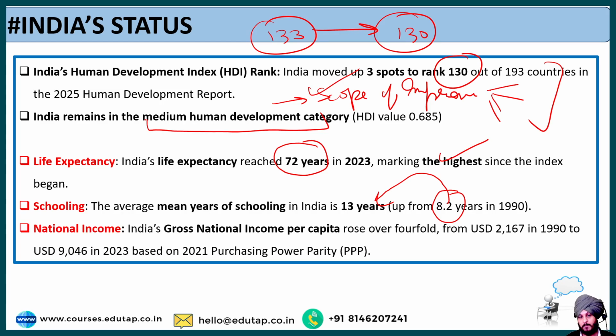India's gross national income per capita rose over 4-fold from USD 2167 in 1990 to 9046 in 2023, based on 2021 purchasing power parity. Of course, it is calculated based on PPP. You must be thinking why we calculate it based on PPP. Because PPP allows for adjusting with respect to international standards. We can use it for international comparisons, and that is the reason we calculate it in terms of PPP, which accounts for differences in cost of living and purchasing power across different countries. I hope it is clear to everyone.